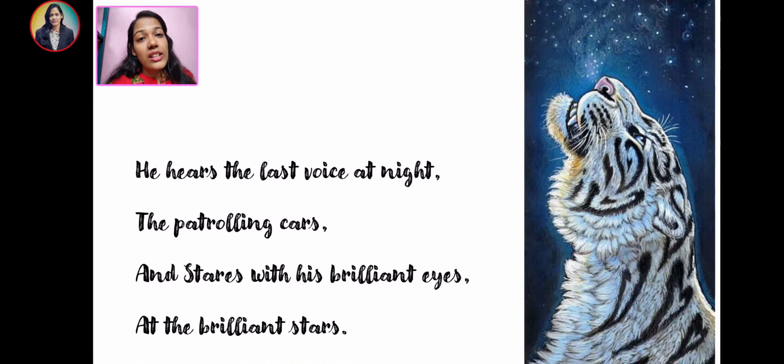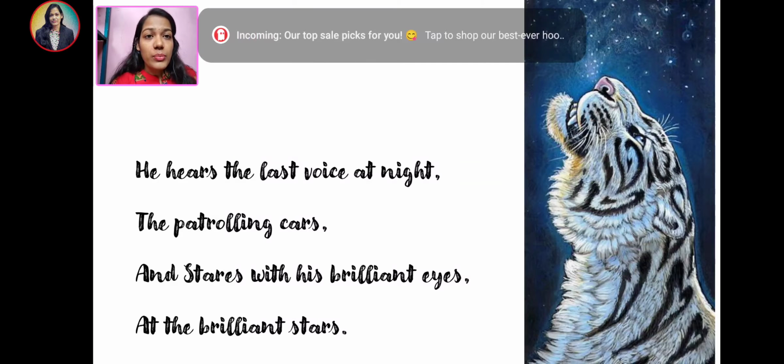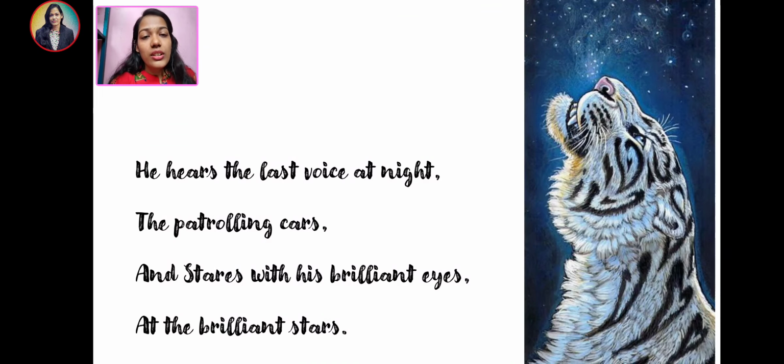He hears the last voice at night, the patrolling cars, and stares with his brilliant eyes at the brilliant stars. So here, children, the tiger is inside the zoo, and what can he do there? Because if he's in the jungle, he could have heard all the noises, the silences of the jungle, the animals which are present there. If they make some sound, he could have heard that.